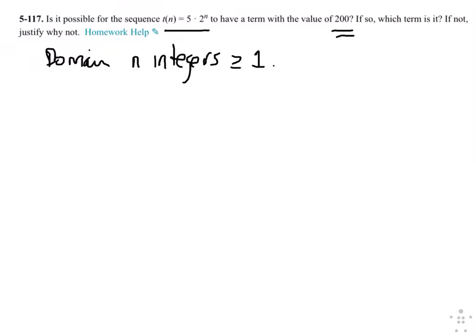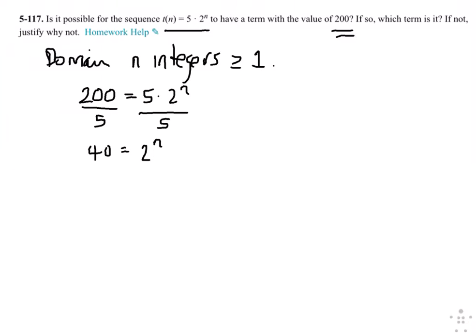So the question is, could one of the terms be 200? So if we divide by 5 on both sides, we get 40 equals 2 to the n.